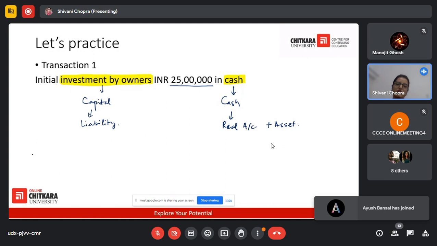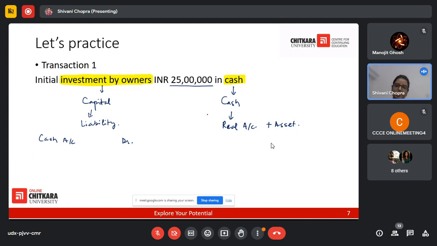Now let's have a look at this from the three golden rules, and then we will look at the same transaction from the perspective of the accounting equation. So what do we do? Debit what comes in, so the cash account is debited. Credit what goes out. Cash is coming in, so we debit, and we are creating a liability of capital, so we will credit it.